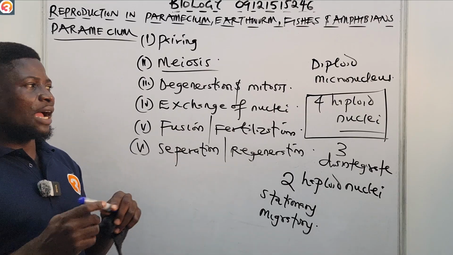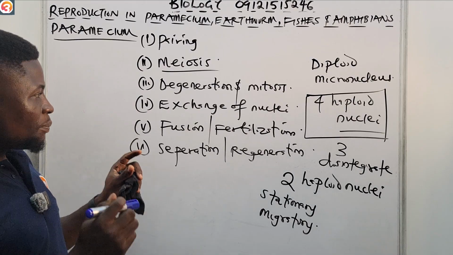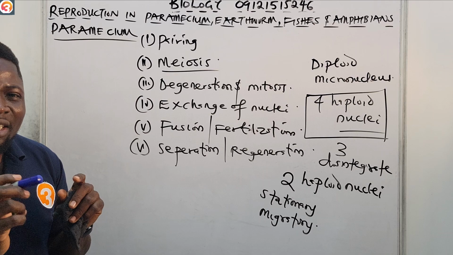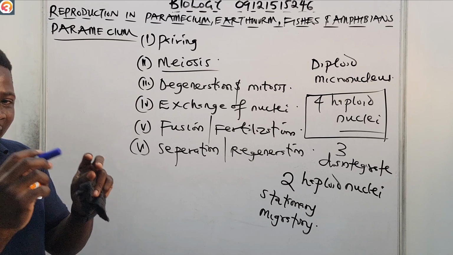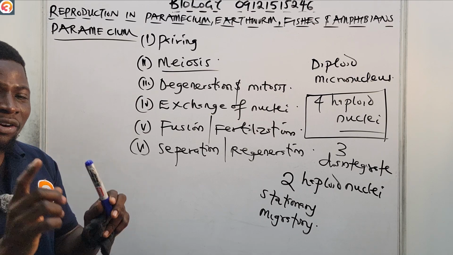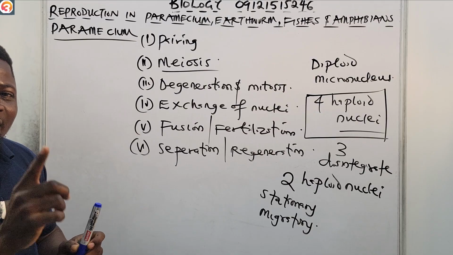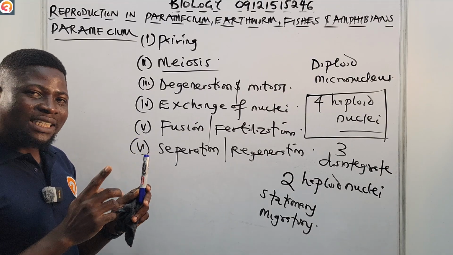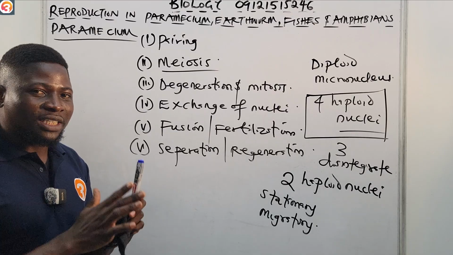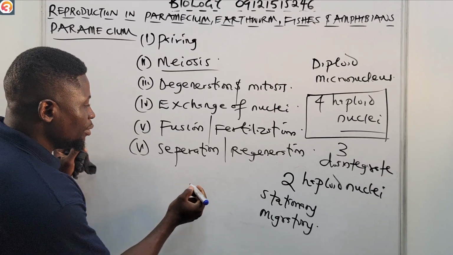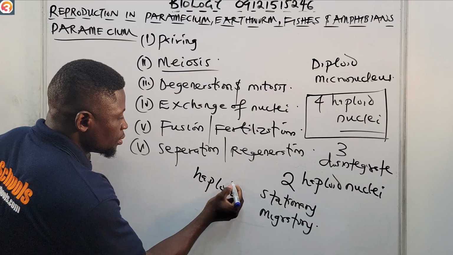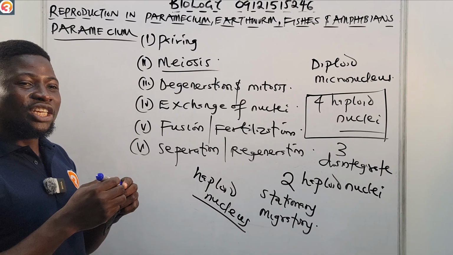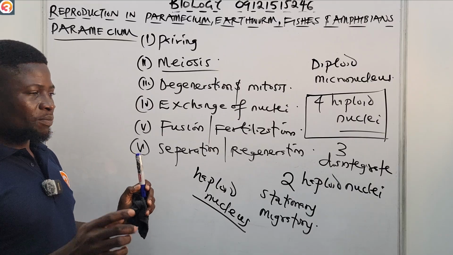Now that takes us to exchange of nuclei. What happens in exchange of nuclei is that each cell will exchange its migratory nucleus with the other through the cytoplasmic bridge. Once that exchange has been done, it now means that each cell now has a new haploid nucleus.